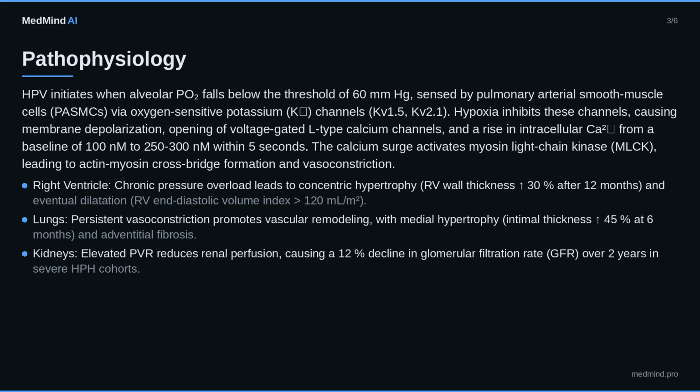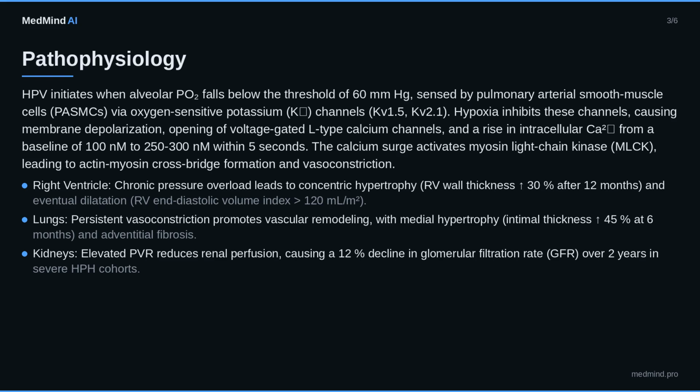Endothelin 1, ET-1, expression is upregulated by hypoxia-inducible factor 1 alpha, HIF-1 alpha, increasing plasma ET-1 concentrations from a normal 1.5 pg/ml to 5.2 pg/ml, mean plus or minus SD, after 24 hours of sustained hypoxia, FiO2 equals 0.12. ET-1 binds endothelin A receptors, ETA, on PASMCs, activating the RhoA/Rho kinase, ROCK, pathway, which phosphorylates myosin light chain phosphatase, MLCP, and sustains contraction independent of calcium.